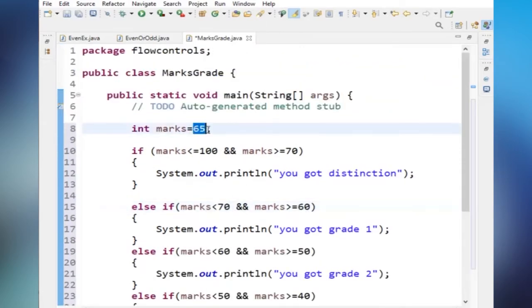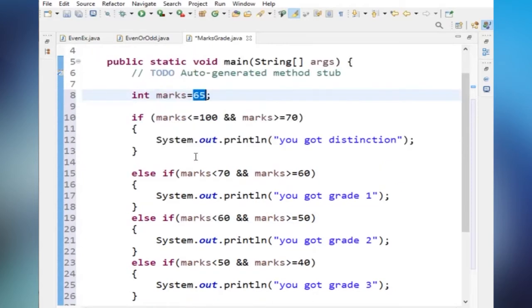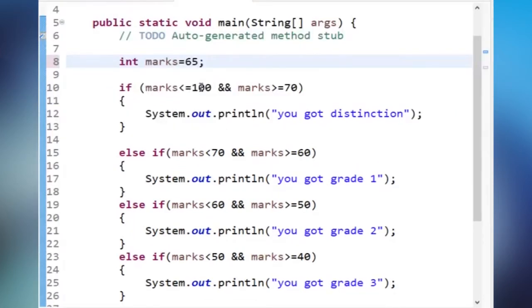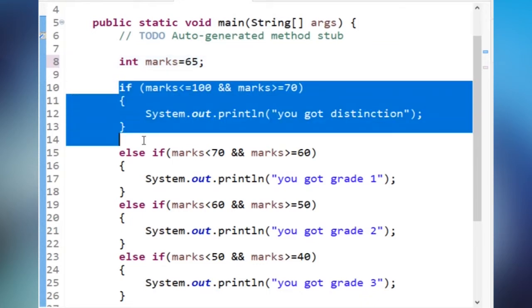Now my marks is 65. First it will come and check this condition. Is marks 65 less than or equal to 100, and 65 greater than or equal to 70? Here 65 is less than or equal to 100. Yes, this condition is true. Again it will check this condition: 65 greater than or equal to 70. Is that condition true? No. So this logical AND means both the conditions must be true, otherwise it won't execute. This condition will become false. So here 65 is not greater than 70, so this condition failed.